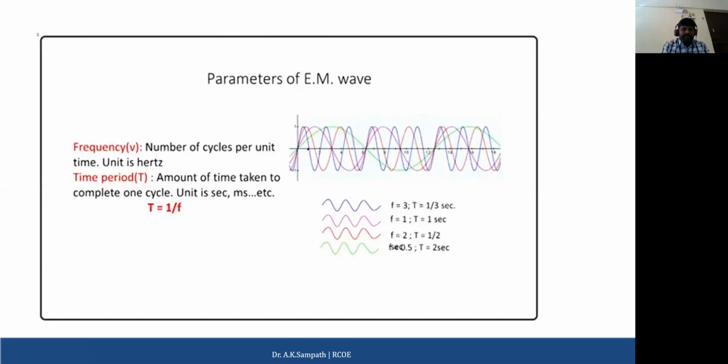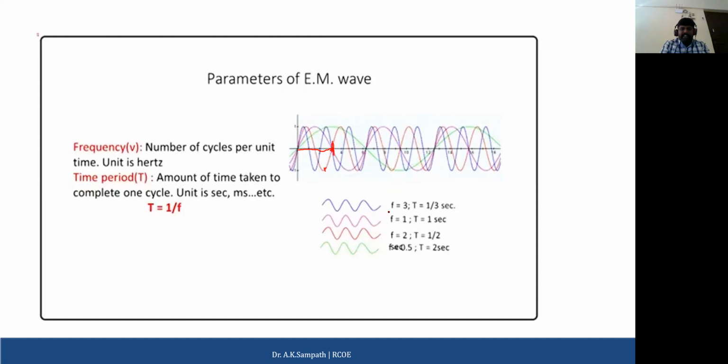Suppose from here to here it is 1 second. How many cycles are performed by this blue signal? Starting from here, this is half, and this is complete, so here it is one cycle. And this pink one starts here, reaches half here, and completes one cycle here. So it depends on the different cycles which exist in the particular time period.